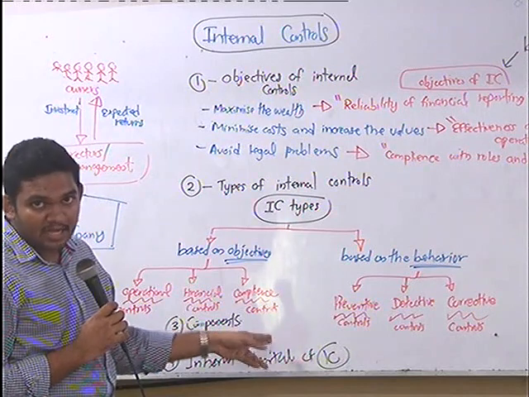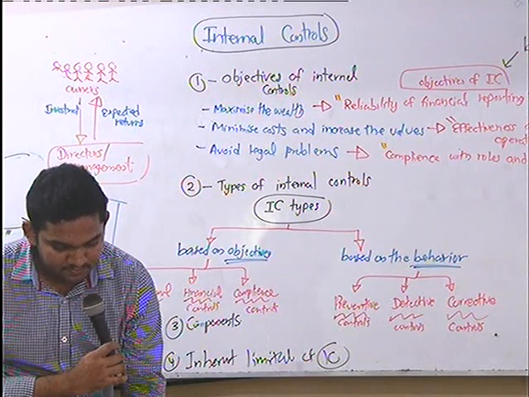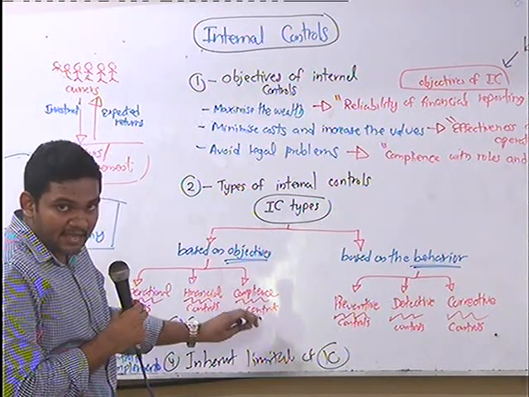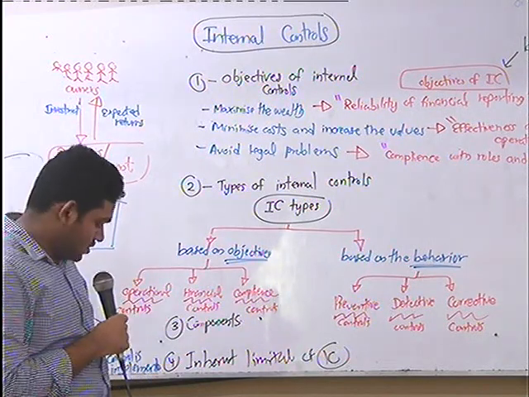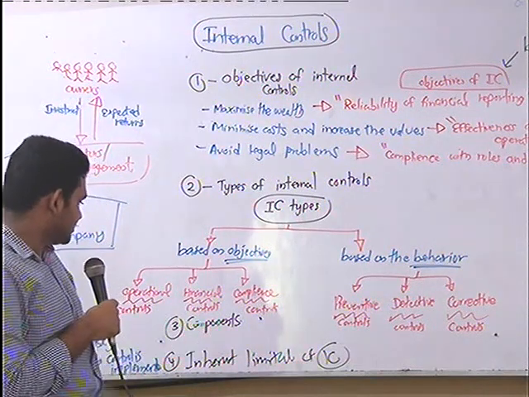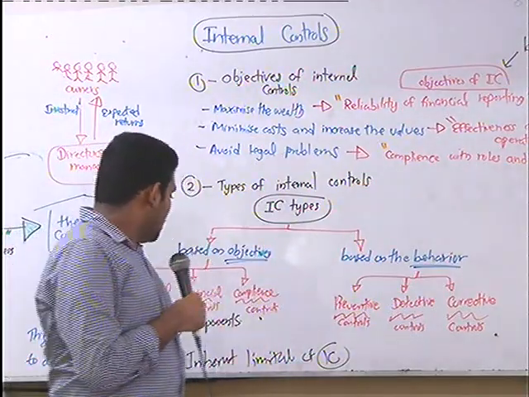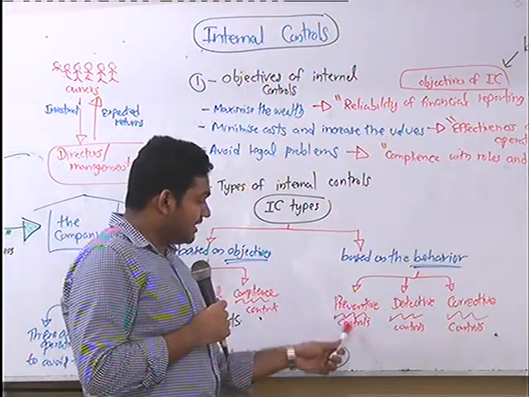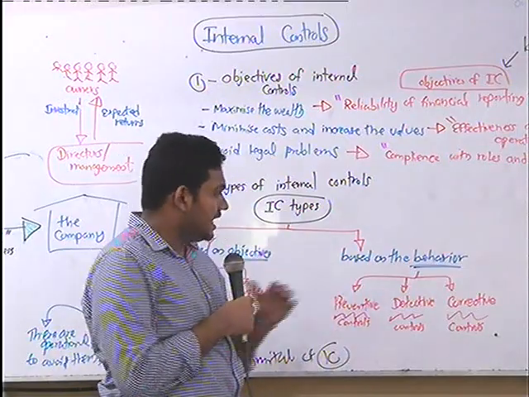A bank should act on behalf of the Banking Act, right? Under compliance, banks should act on behalf of the Banking Act. Okay? Compliance. So now we are having individual examples for each, right? Then we will move on to preventive, detective and corrective controls, which we call behavioral controls.